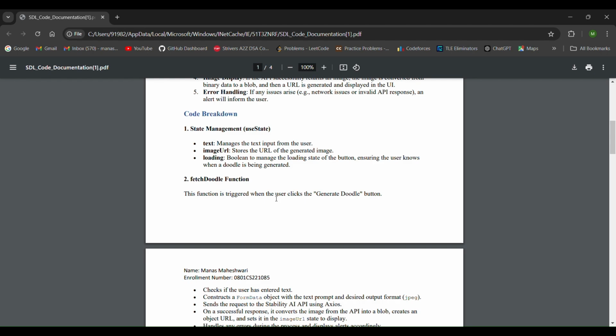First is the text entered by the user. The second is the image URL after the doodle is generated, and the third is whether the app is in a loading state when the request is being processed. Managing state like this helps ensure that the app responds to the user's actions immediately and updates the interface accordingly.